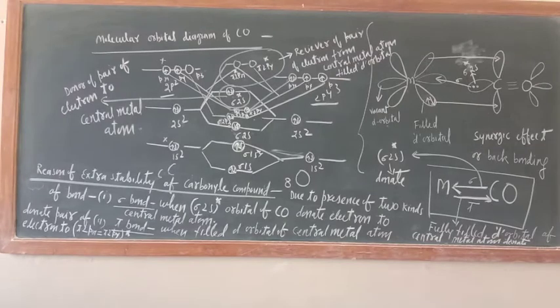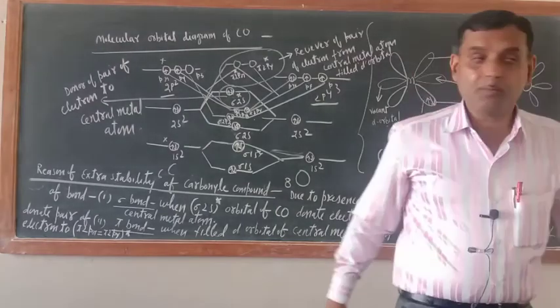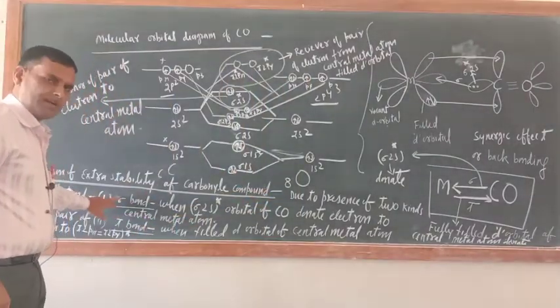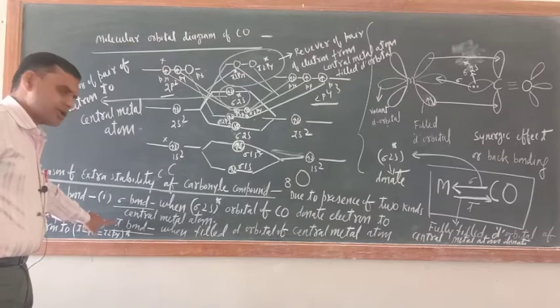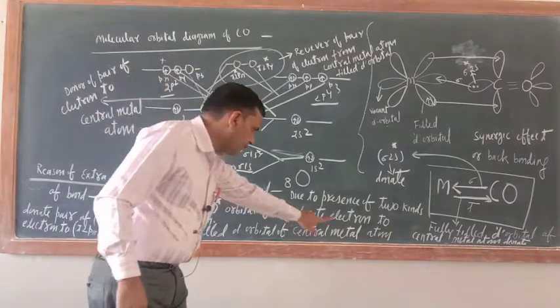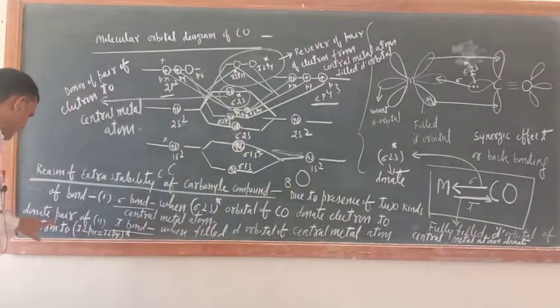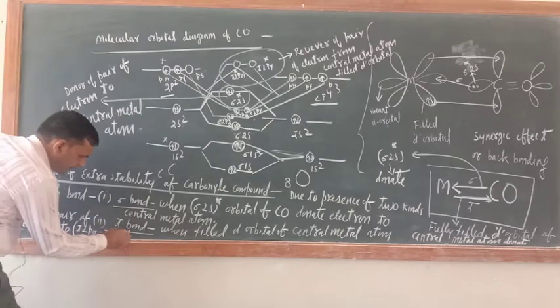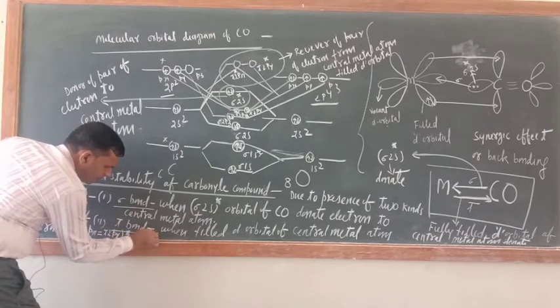Okay, so I wrote here, the reason for the extra stability of carbonyl compounds is the presence of two kinds of bond. One is the sigma bond. When the sigma 2s anti-bonding orbital of CO donates electrons to the central metal atom, then the sigma bond is formed. And the second reason is the presence of the pi bond. When the filled d orbital of the central metal atom donates a pair of electrons to pi 2px, pi 2py anti-bonding of CO, carbon monoxide.